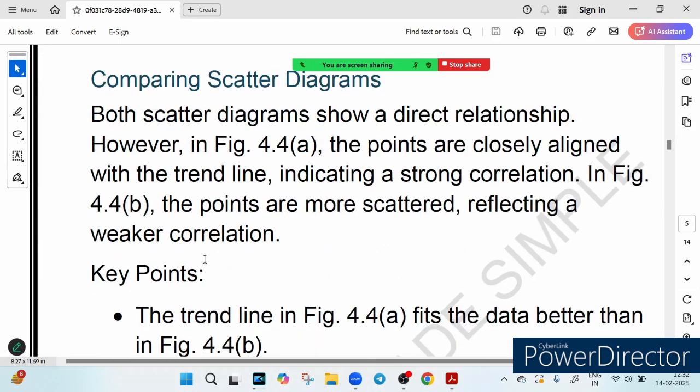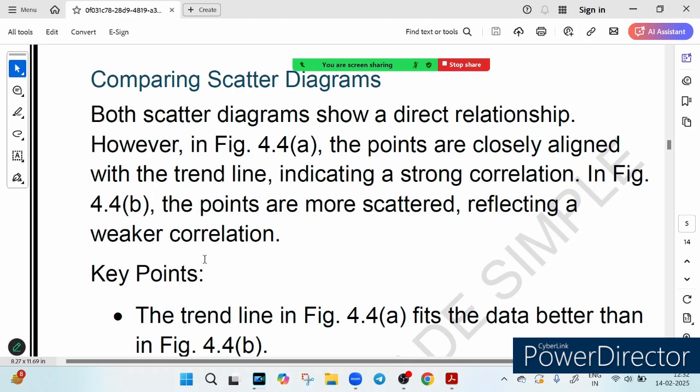So imagine that you are predicting... both scatter diagrams. Okay, one more thing I want to tell you.